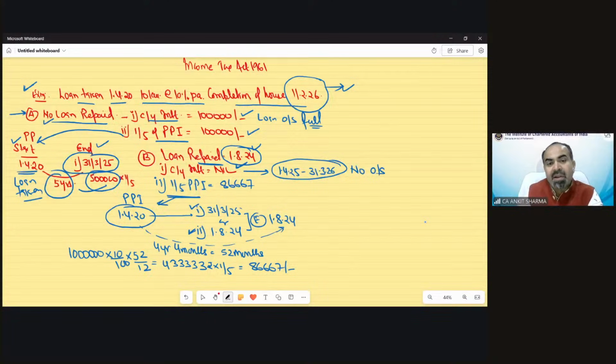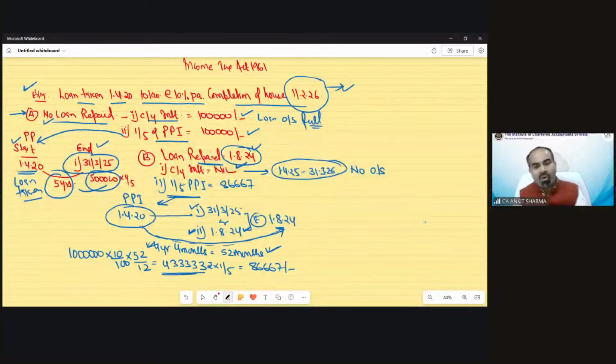But now we have the loan repayment date, and that is 1st of August 2024. This date is earlier than 31st March 25. So the pre-construction period would be from 1st April 2020 till 1st of August 2024. That would be a total of 52 months, 4 years and 4 months. And if you calculate the interest for this time duration, that would be 4,33,334, and 1/5 would be 86,667. That is going to be allowed as 1/5 of pre-construction period interest.